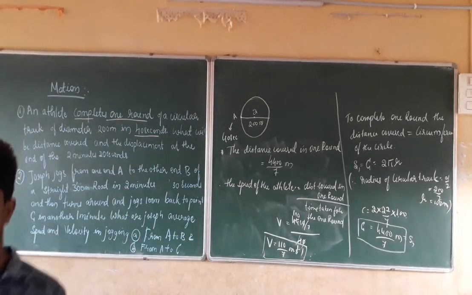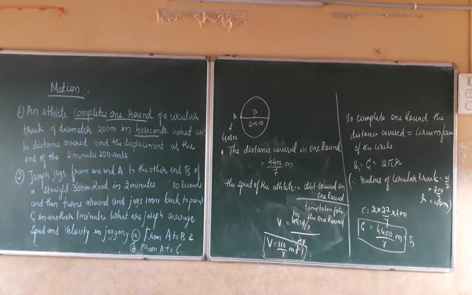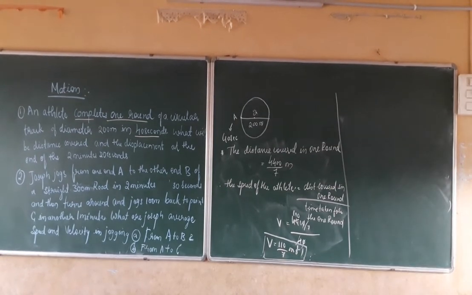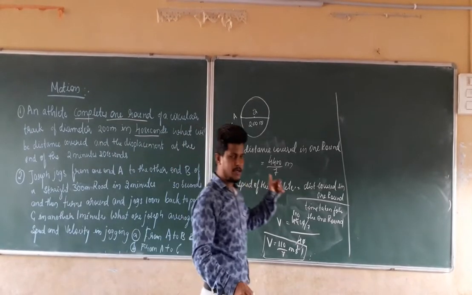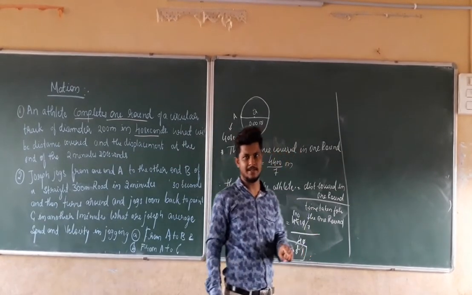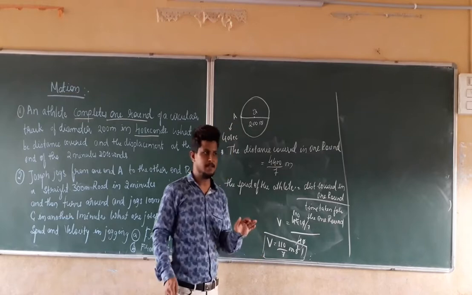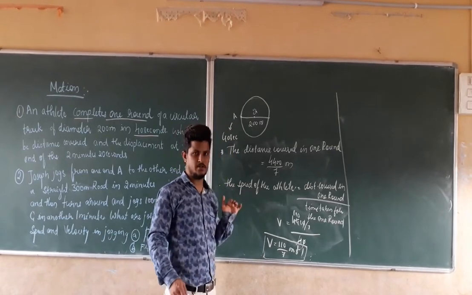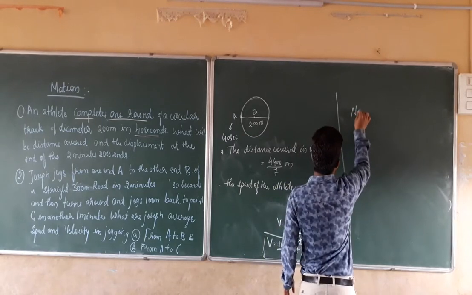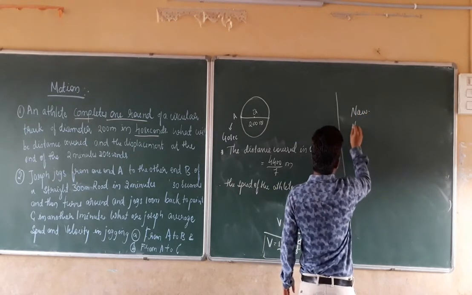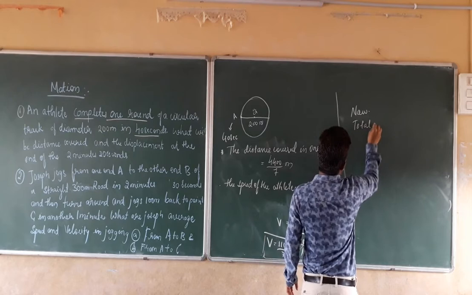Right. Next, we are going to calculate the distance covered. The total distance covered in that time interval, that is nothing but 2 minutes and 20 seconds, which is given as 140 seconds.